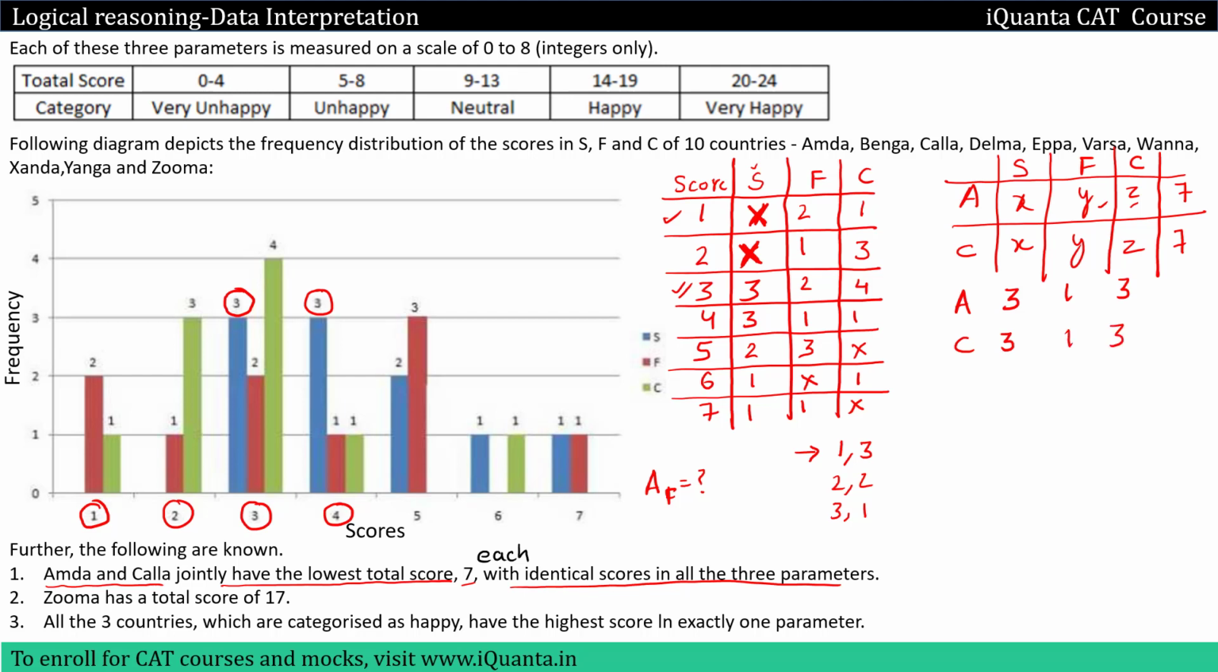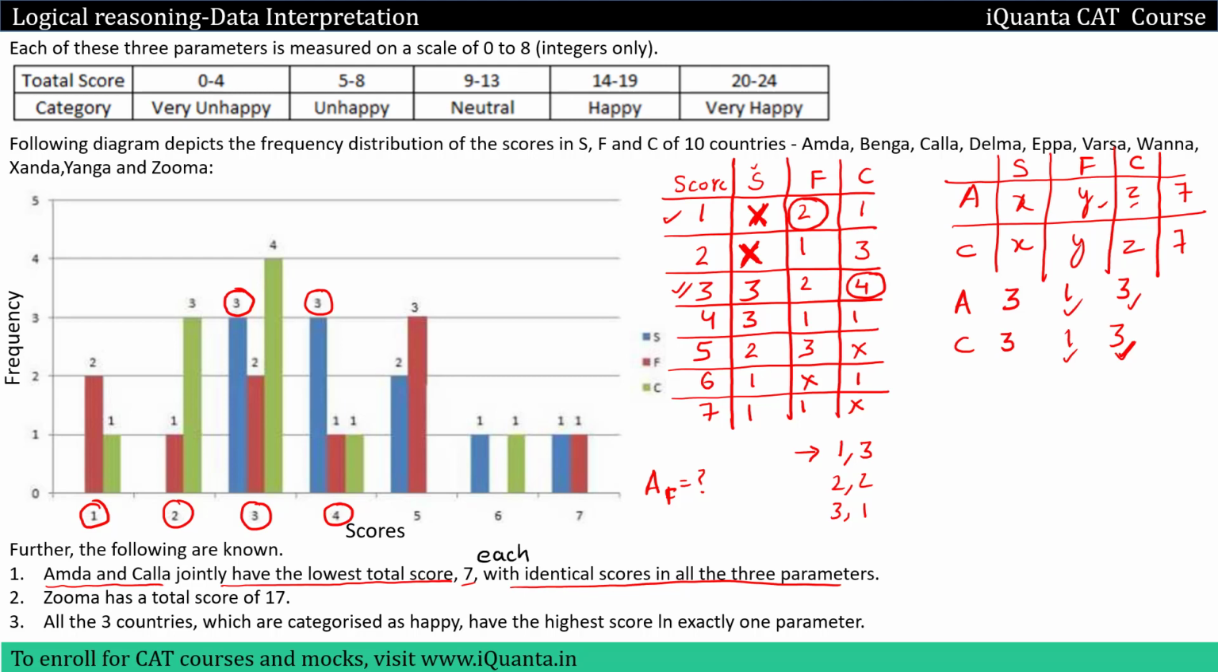So can we give a score of 1 in F to 2 countries? We'll go to the table F and score 1. So we have 2 over here. So yes, we can give a score of 1 to 2 countries. So this is possible. Now let us check for C. Can we give a score of 3 to 2 countries? So we'll go to C and check the score of 3, its frequency. It is 4. So yes, we can give a score of 3 to 2 countries because the frequency is 4. That means 4 countries can get a score of 3. So this is a possible pair.